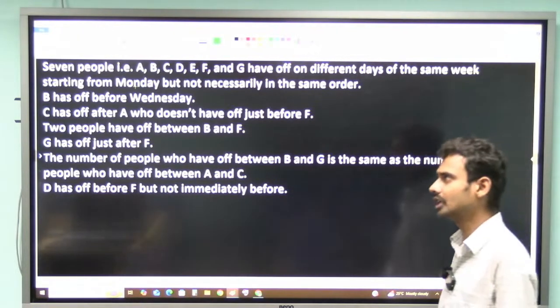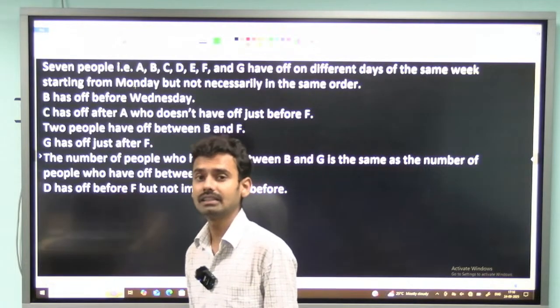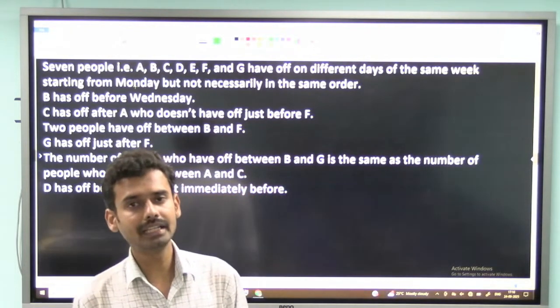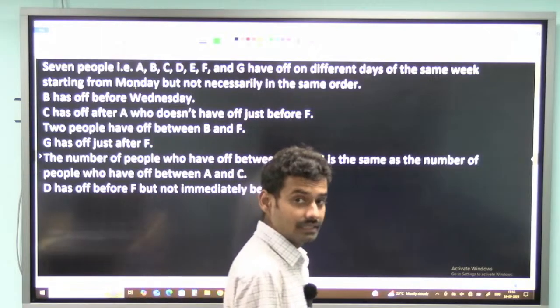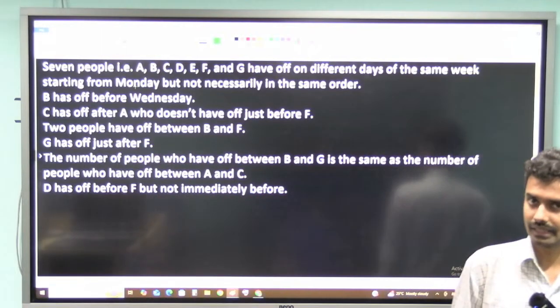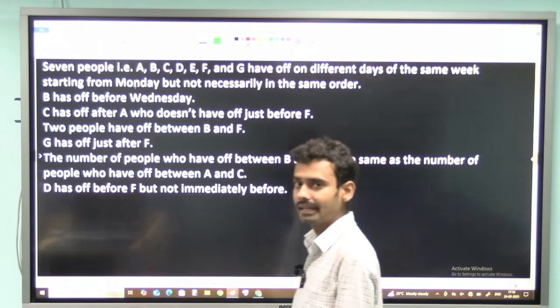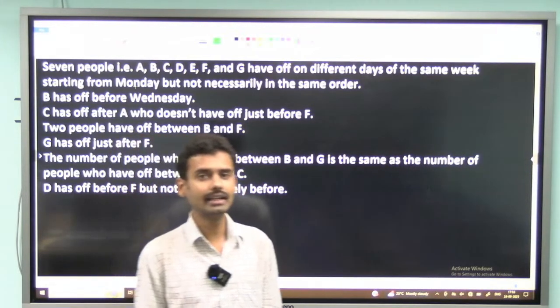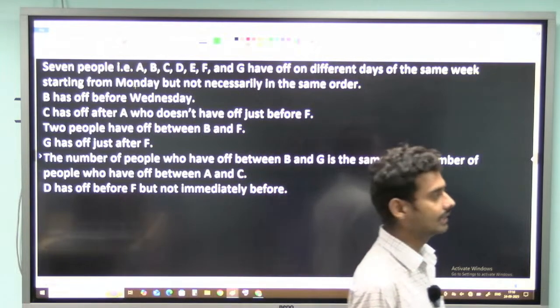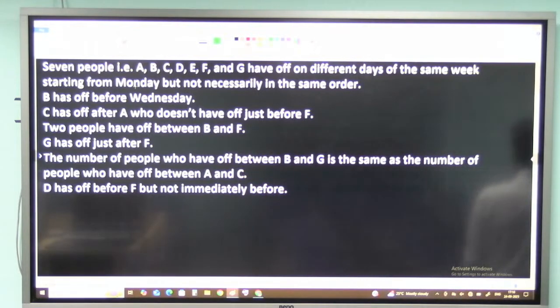If the week is not starting from Monday, or if that information is not given, then by default I need to start the week from Sunday and end on Saturday. But here it is saying that the week is starting on Monday, so I need to start on Monday and end on Sunday. So here the first day is Monday and the last day is Sunday.